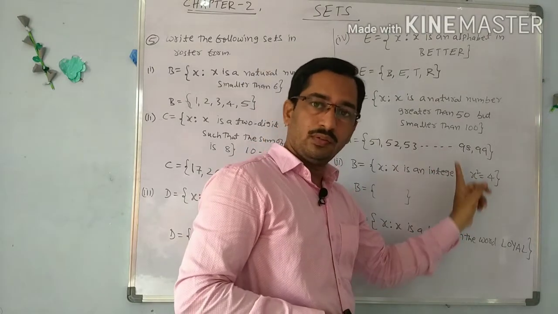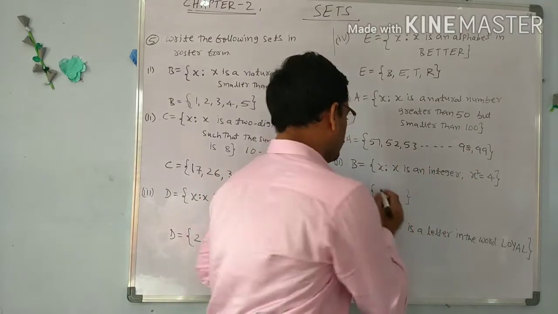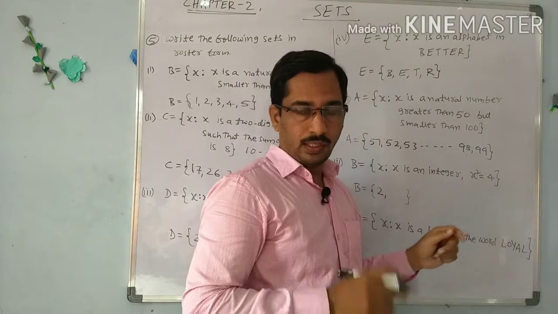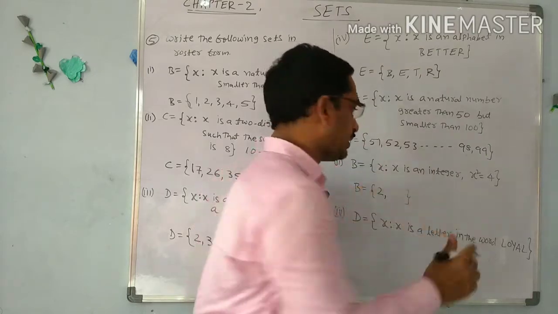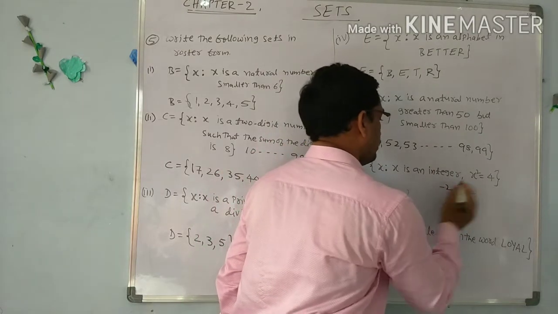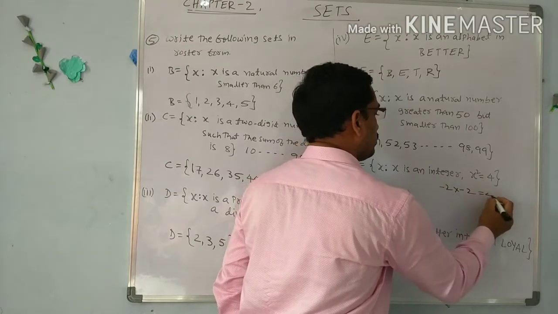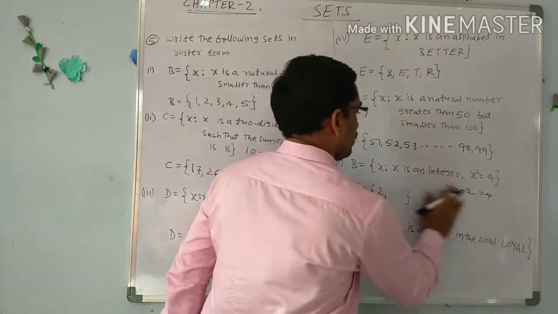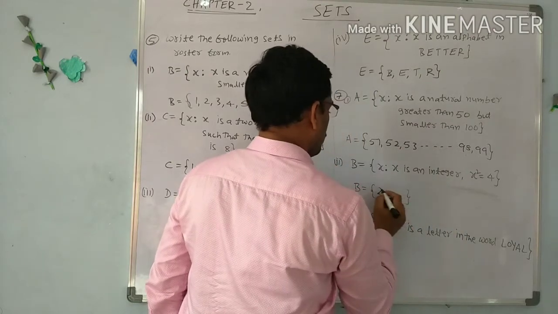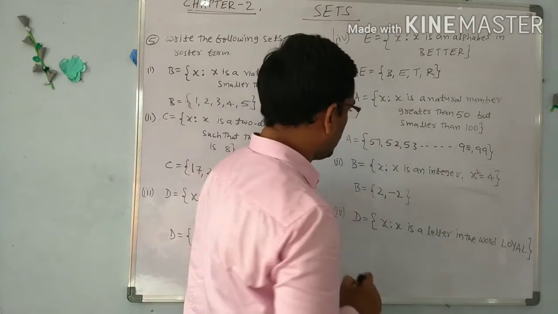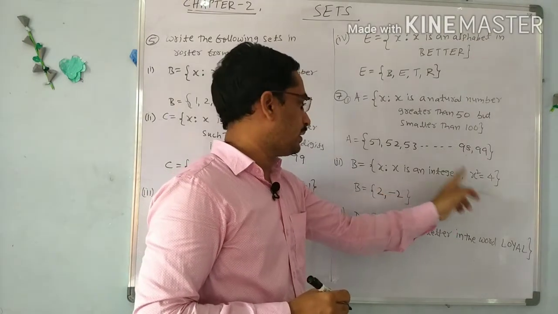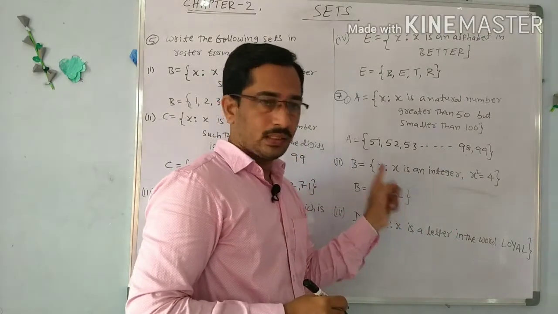We know 2 square equal to 4, so we can select 2, and minus 2 square is also 4. Minus 2 square means minus 2 into minus 2, minus into minus is plus, 2 into 2, 4. So minus 2 also satisfies this condition. So here we are selecting plus 2 and minus 2. No other integer satisfies this condition, only the 2 integers 2 and minus 2.